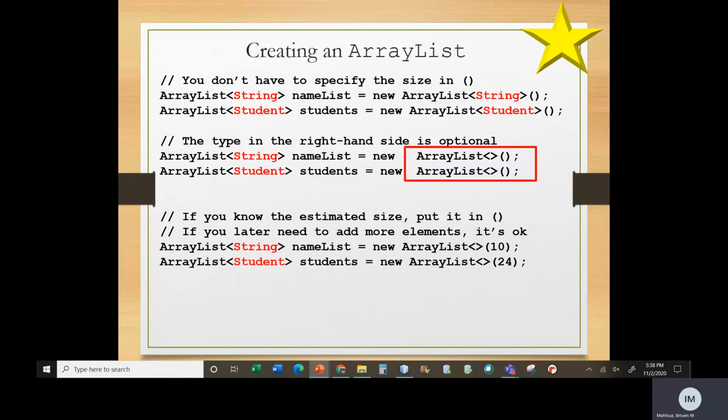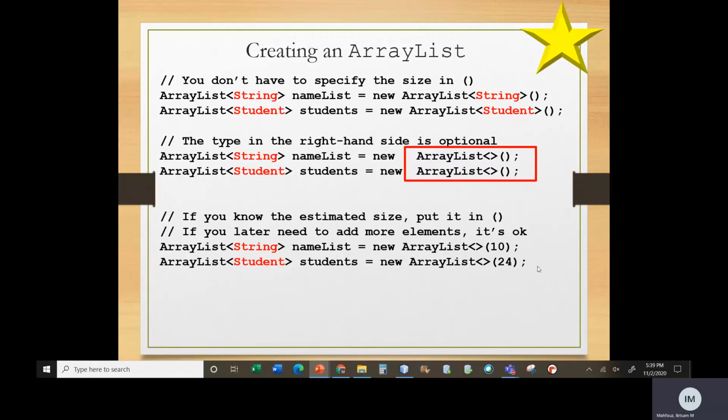You can also optionally say how many elements you want your array list to start out with. So notice here, those parentheses are empty. Those parentheses, I can actually put an initial size. So if I know exactly how many students or how many names I need in my array list, I can put a number. So here it's going to create an array list that is capable of holding 10 names. This one is capable of holding 24 student objects.